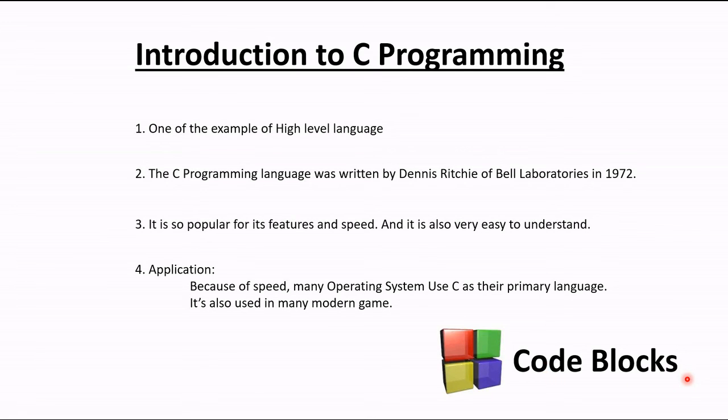Instead of Code::Blocks, we can install a GCC compiler, write in a text document with a .c extension, and run the C program in the command prompt. But to make everything easy and simple, I will use Code::Blocks to write our C program. So in the next part we will install Code::Blocks on our machine, and then write our C program in it.